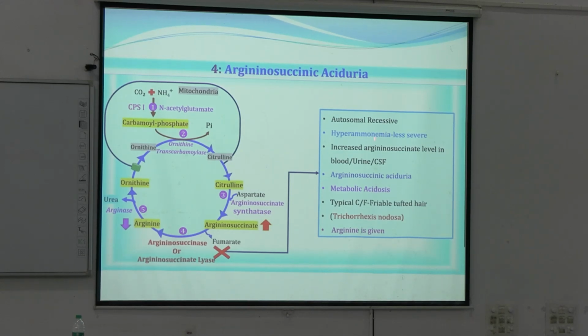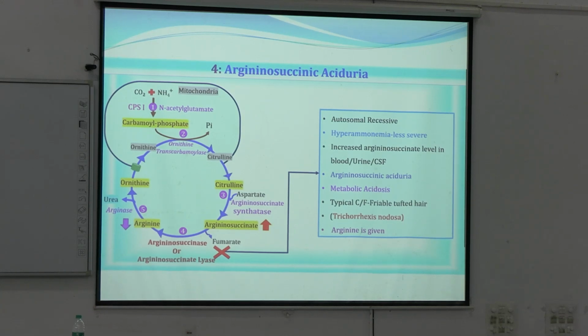And here are a few points. Here hyperammonemia is less severe, as I told you, because the more the cycle proceeds, the more intermediates form and ammonia trapping will be there. So here it is less severe, and in this case argininosuccinate is increased in blood, urine and CSF, leading to argininosuccinic aciduria. Now see, if this acid is increasing in blood, this is one kind of organic acid. So this organic acid is increasing in blood, and this may cause metabolic acidosis. Okay.